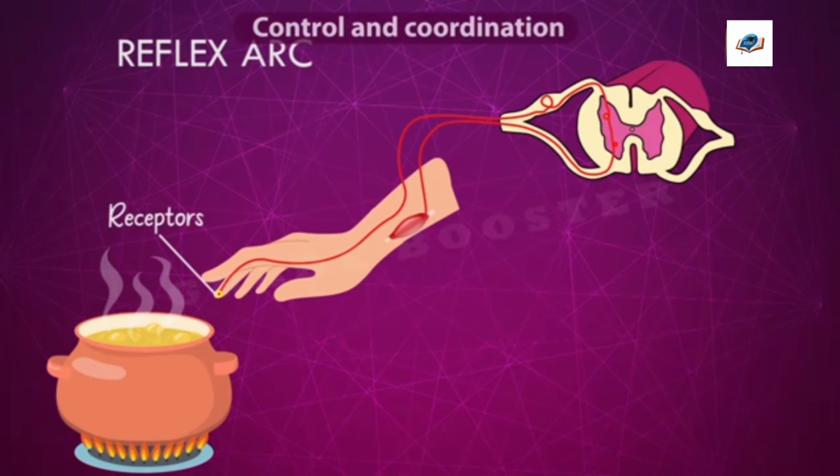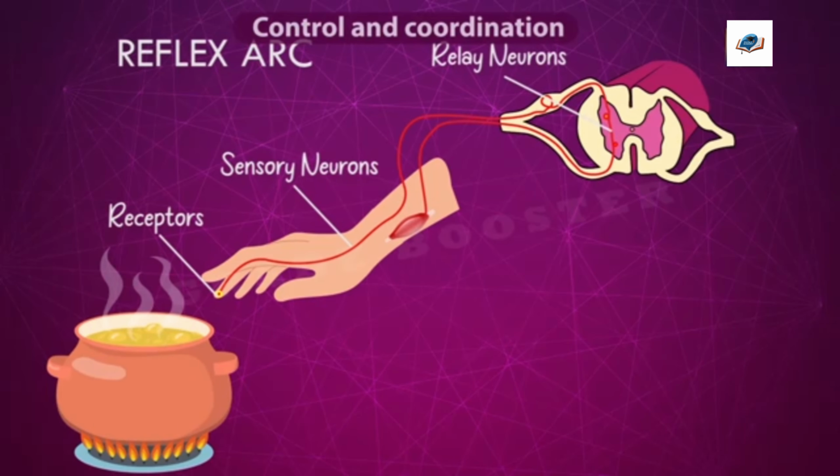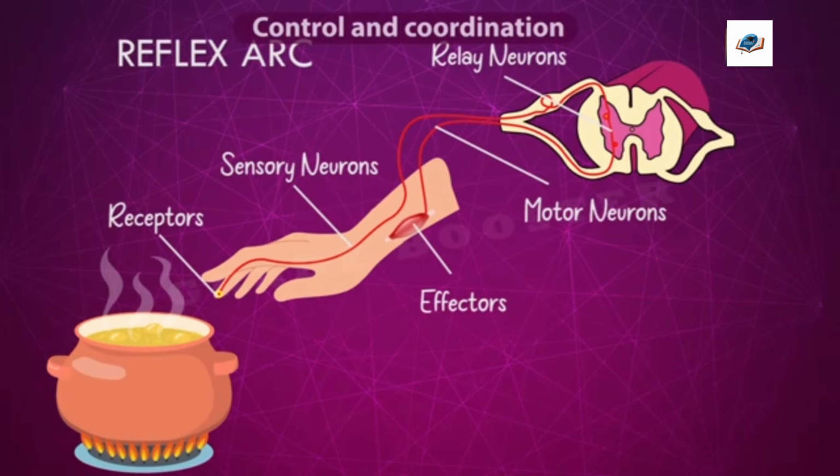It has receptors which receive the information about the stimuli, and sensory neurons which carry this information from the receptor to the spinal cord, and relay neurons. These neurons process the information about the stimuli and produce the responses, and these responses are carried by the motor neurons. The motor neurons carry these responses from the spinal cord to the effector. Effector means it can be either muscles or glands. That is the final organ where the movement takes place. So these are the components of the reflex arc, and this is how a reflex arc functions.